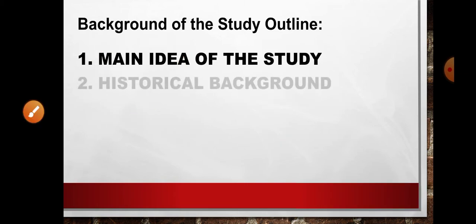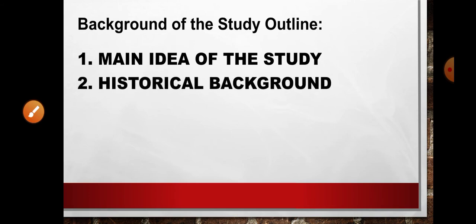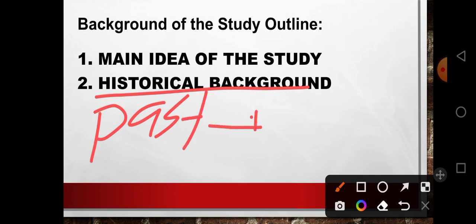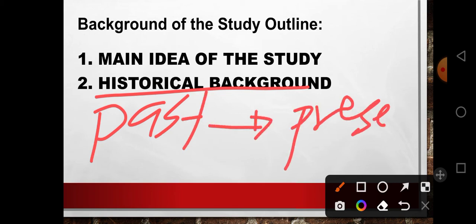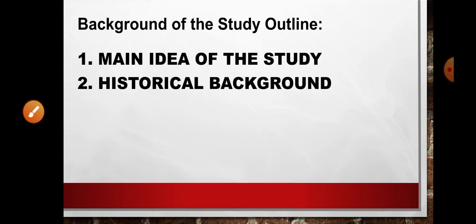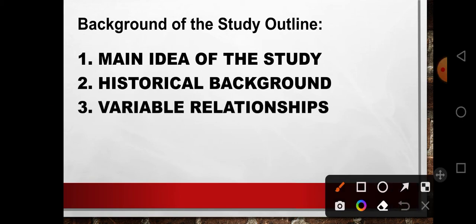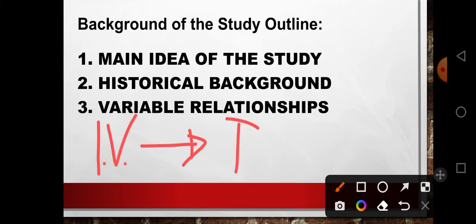The second paragraph discusses your historical background, from past to present. Always remember that. Then the third paragraph discusses variable relationships. So it discusses how your independent variable can potentially affect the dependent variable.